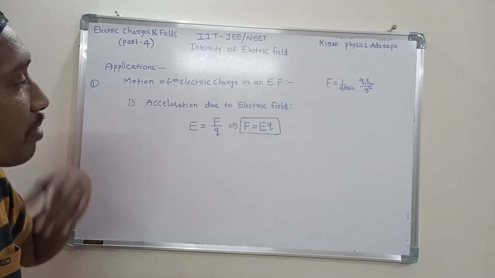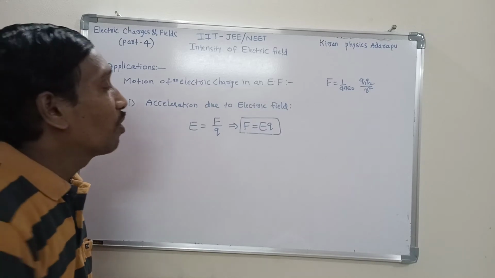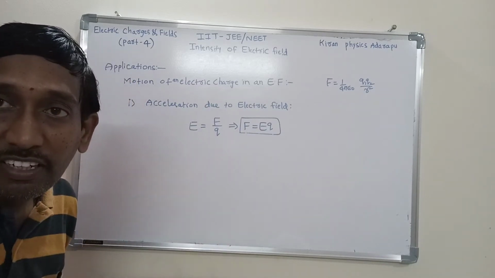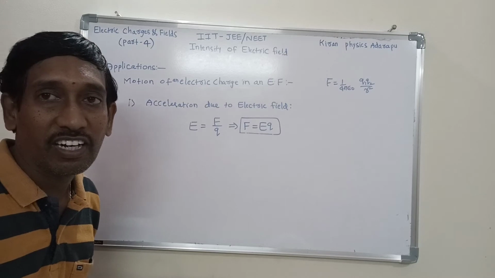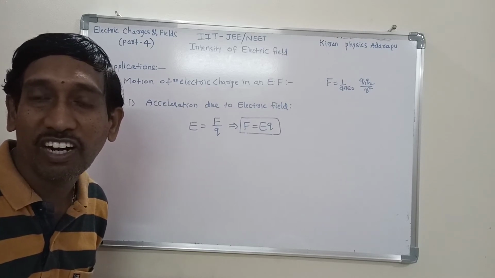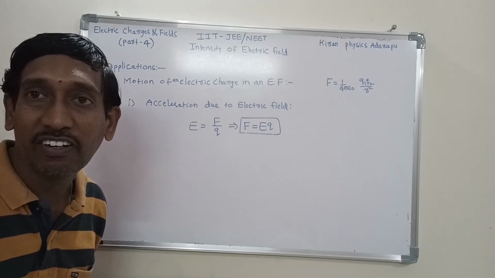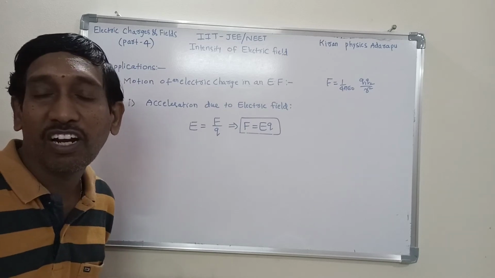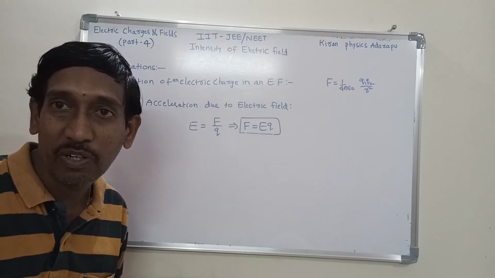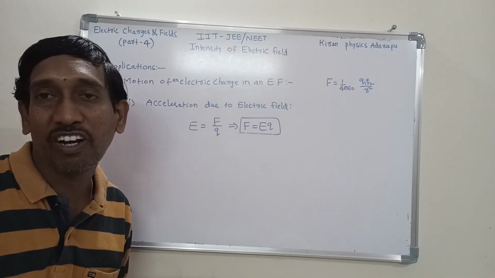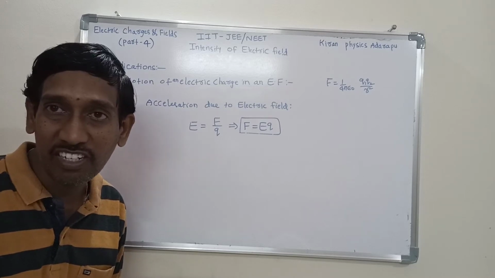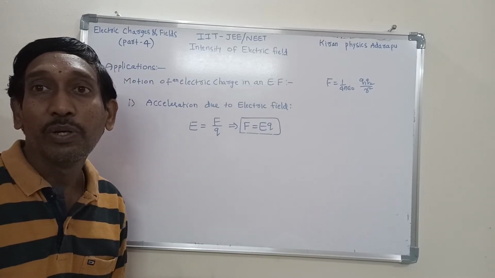But we need the expression for acceleration. Do you know, students, the expression for electric force in terms of acceleration, based on Newton's second law?